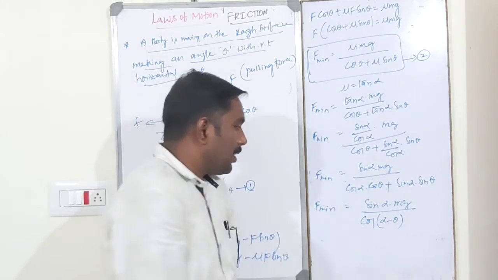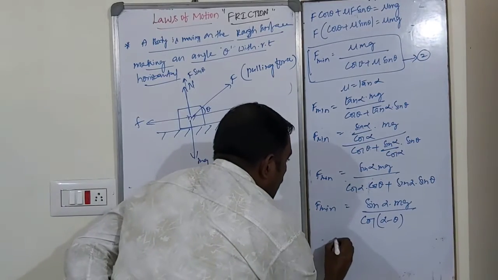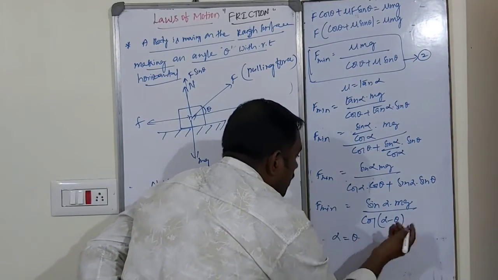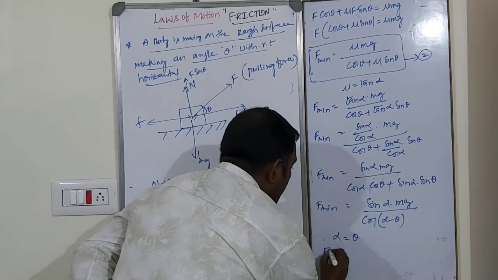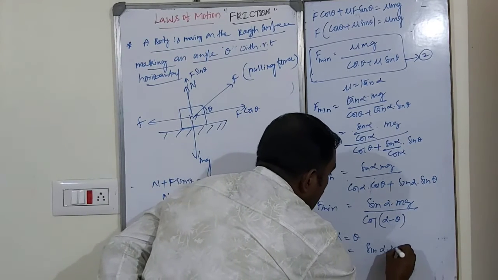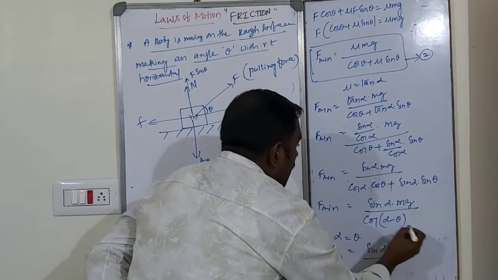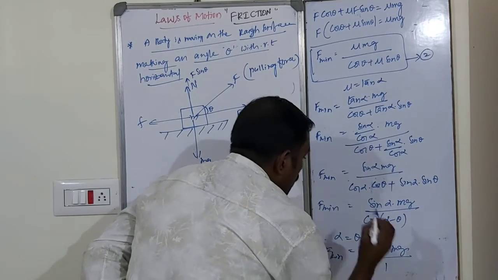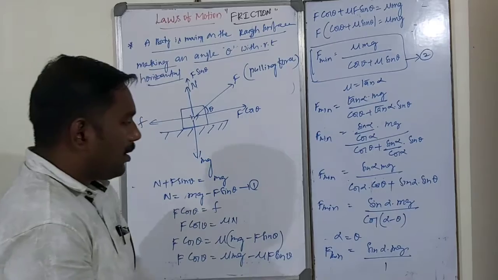Alpha is equal to, that is, in this case, alpha is equal to what? Theta. Already we know. So, F minima is equal to what? Sin alpha into mg by cos 0. Cos 0 is equal to 1.